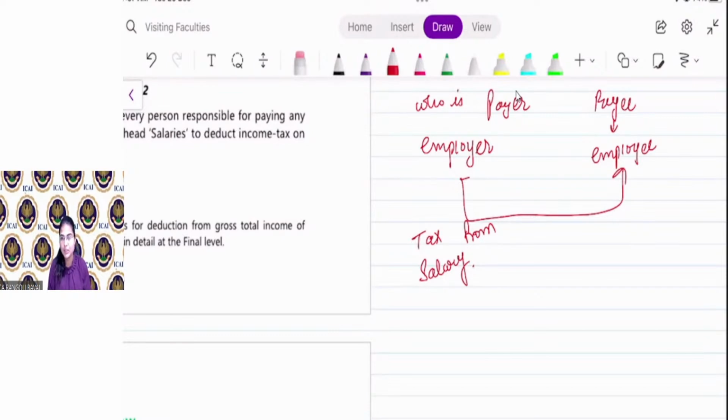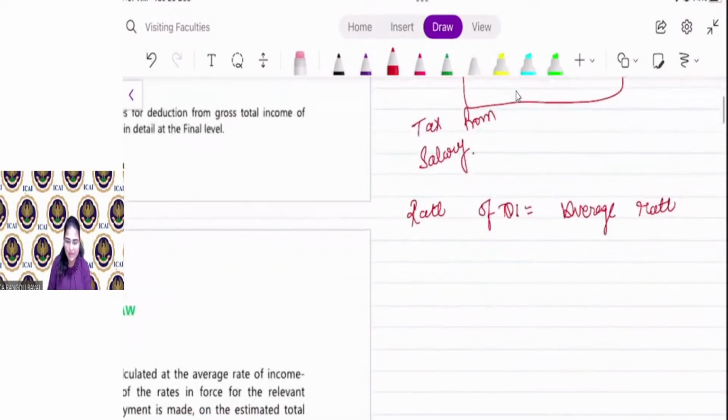So here the rate of TDS is average rate. My dear friend, if you are having a salary income, then you will pay tax as per slab rate. So here the rate of TDS is average rate.